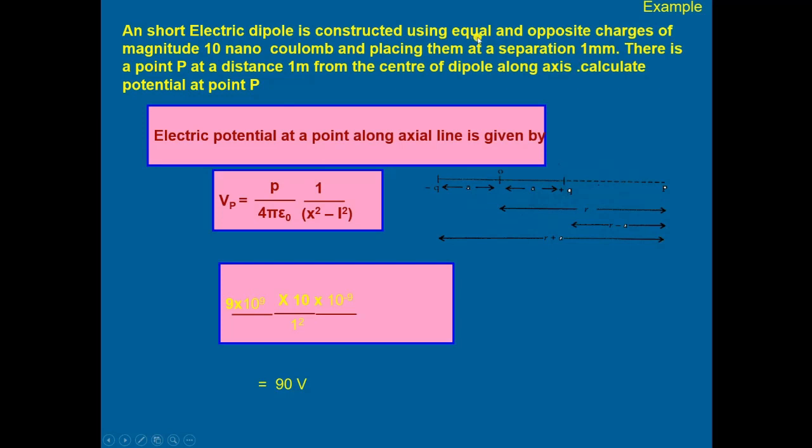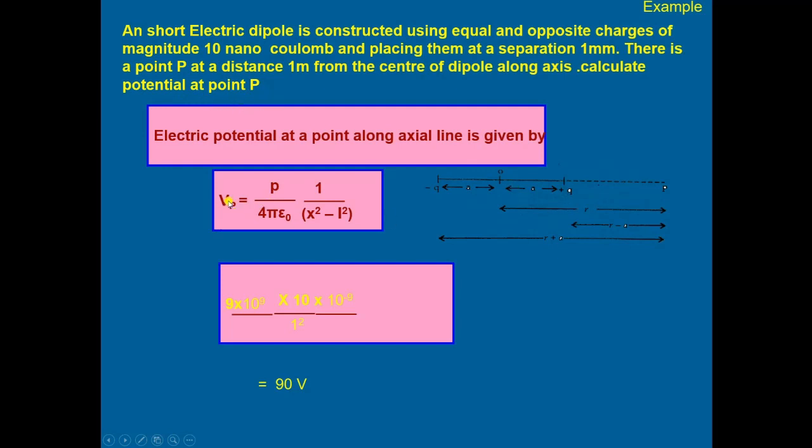A short electric dipole is constructed using equal and opposite charges of magnitude 10 nanocoulomb, placing them at a separation of 1 meter. There is a point P at a distance of 1 meter from the center of the dipole along the axis. Calculate the potential at point P.